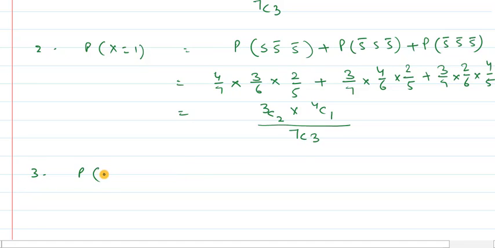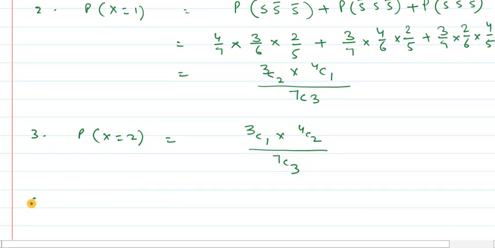Third case is probability when x is equal to 2. So in this case we can have 2 success and 1 not success, means 2 red balls. This result can be represented in the form of combination as 3C1 into 4C2 upon 7C3, or you may write the 3 cases and their probabilities like this.